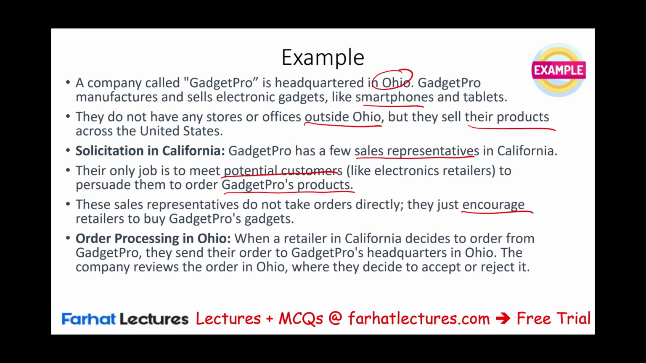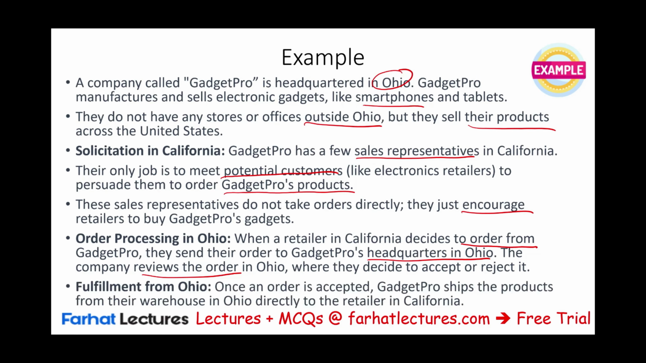Okay? When a retailer in California decides to order from Go Gadget Pro, they will send an order to the headquarters in Ohio. The company reviews the order, and if they want to accept, they will accept, and if they accept, they ship the product. They ship the product from their warehouse in Ohio. What does that mean? Do we have any connection to California? Well, under this public law, we don't.